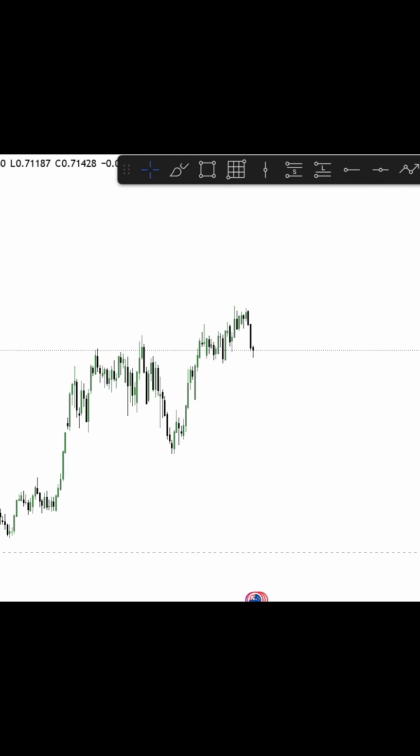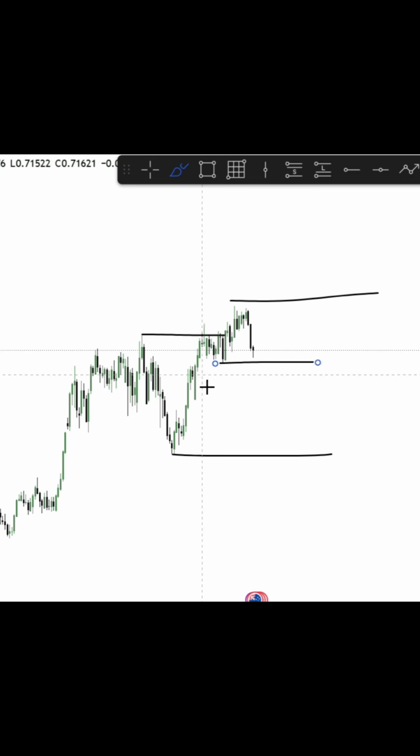Moving swiftly on to the Australian dollar and the New Zealand dollar. On AU, we've got a daily break of structure over here with our swing low and our swing high. We were speaking about last week, this being our draw on liquidity on the daily time frame before we could see that potential upside move.